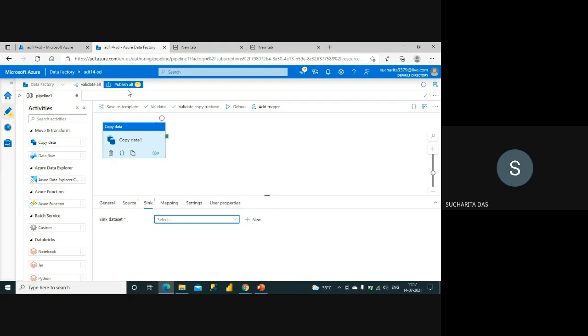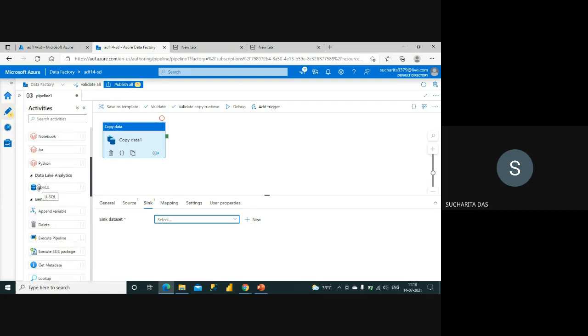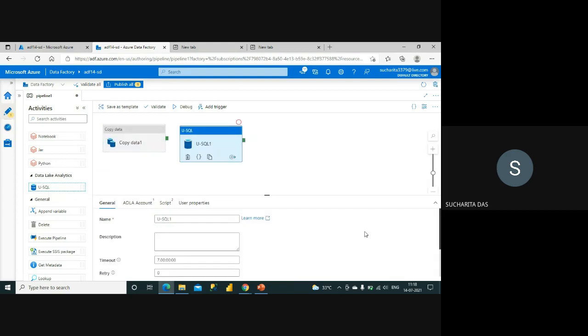So instead of writing everything and at the end trying to publish, what you should do is create some small part of it, run it, test it, and then go further. Now as I told you, the pipeline may have multiple activities, so I can have one or many activities. Say I just take another activity from here, okay, Use SQL.